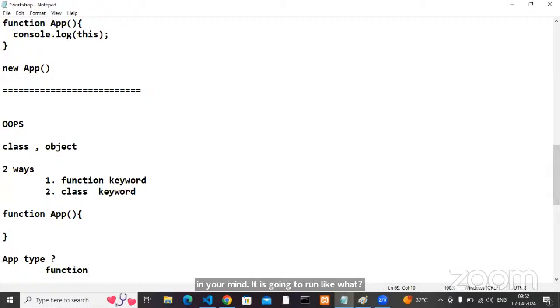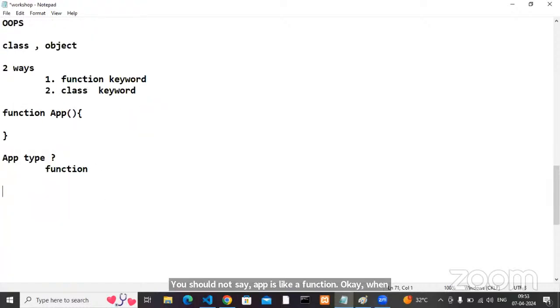It is a function only. But you should not always say that app is a function for the same syntax. When can you decide this is a function? For example, that particular app I used like this. This is one way. That same app, if I use it like this. The same app, if I use it like this. Sometimes if I use it like this, what do you think now?